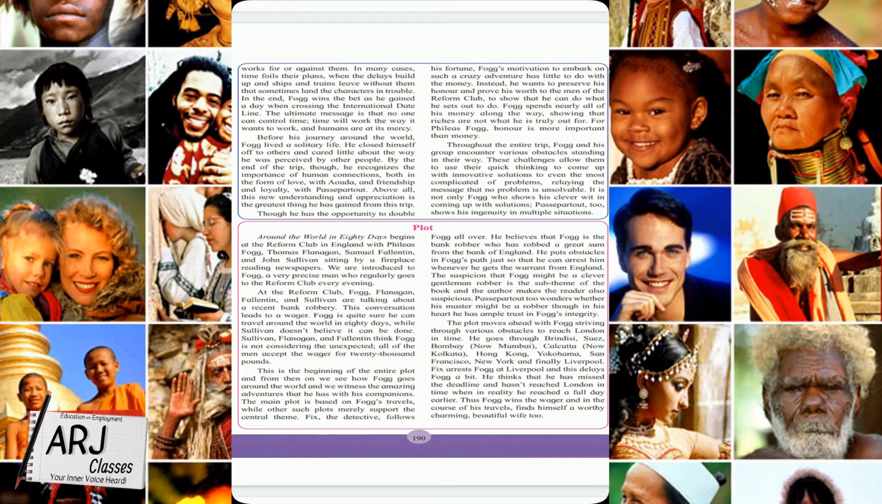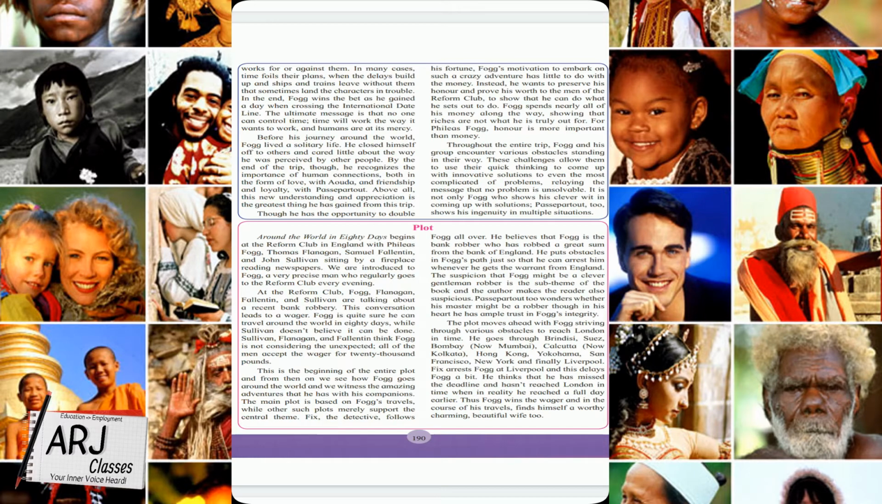So this is the beginning of the entire plot, and from then on we see how Fogg goes around the world and we witness the amazing adventures that he has with his companions, his fellow friends who are accompanying him in his journey. The main plot is based on Fogg's travels, while other such plots merely support the central theme. The whole main story is mostly focused on his travels, otherwise some small stories related to that are just to support the theme. Fix, the detective, follows Fogg all over.